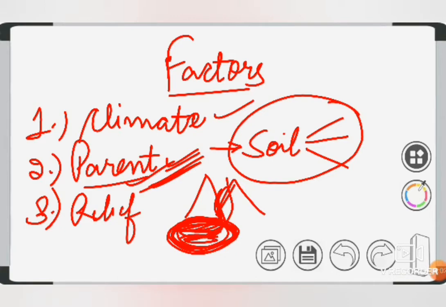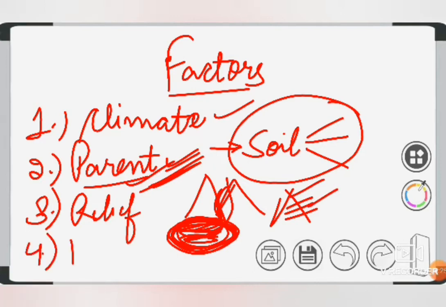So the relief features are again very much important, that is, which kind of slope is present. If the slope is very steep, then the soil is of a different type. Mountainous soil is of a different type. Whether it is more exposed or less exposed to climatic changes, temperature, etc. All these things are also important.